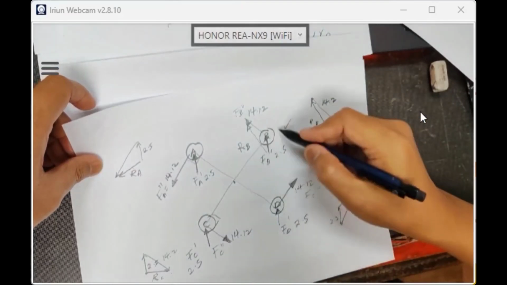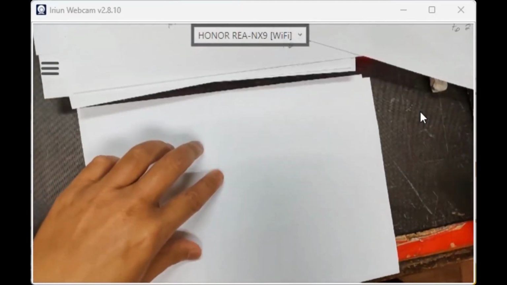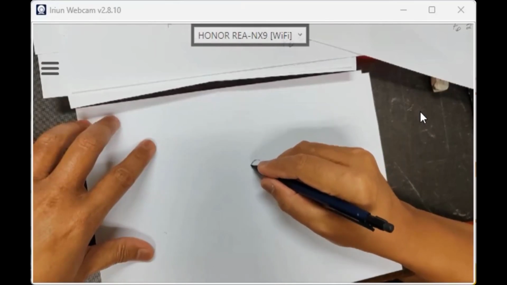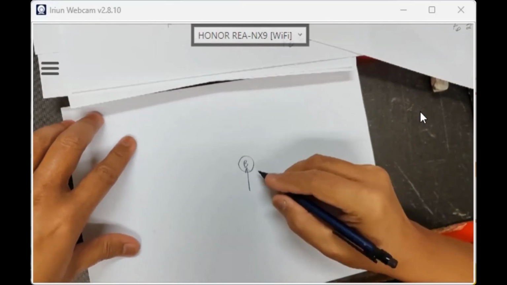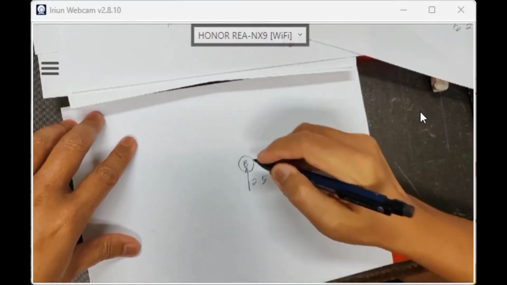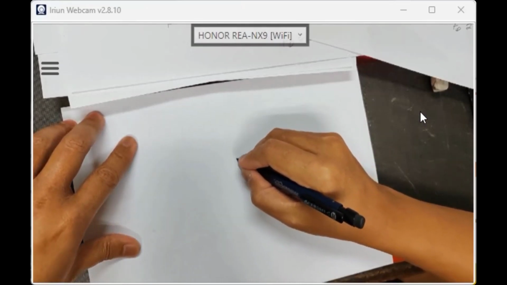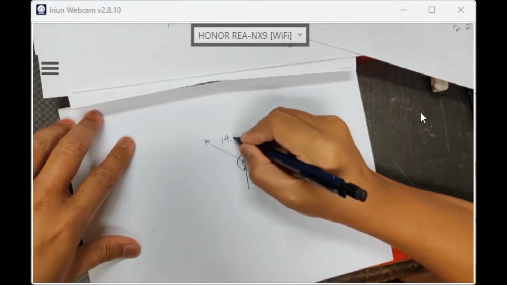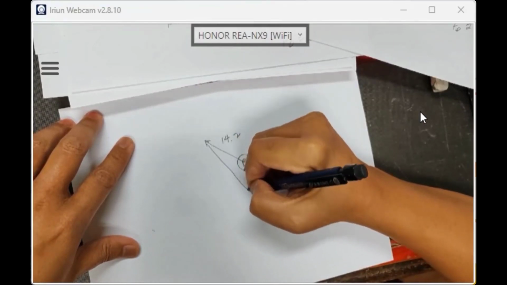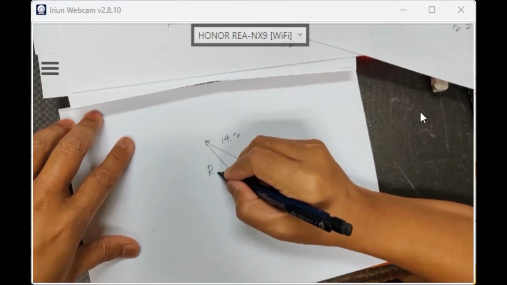Let's say I focus on B. So the board is like this. So we have 2.5 and 14.2. How do we calculate the total vector?